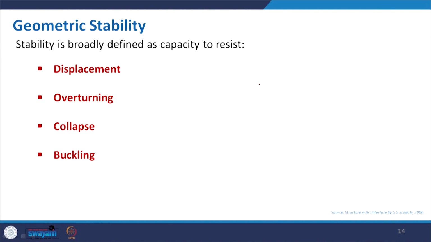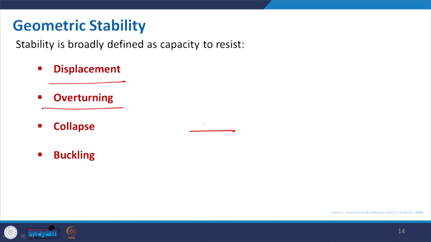Now, geometric stability is broadly classified by what it helps to resist. If I say this is very stable, that means it will resist displacement, it will not really move here and there, and overturning of the structure. How can it overturn? Again I am taking this example.